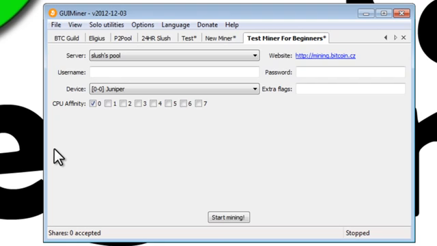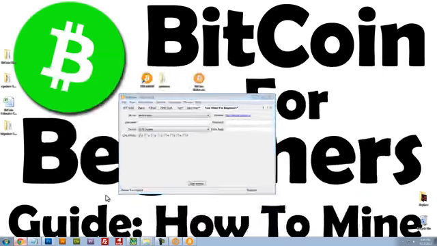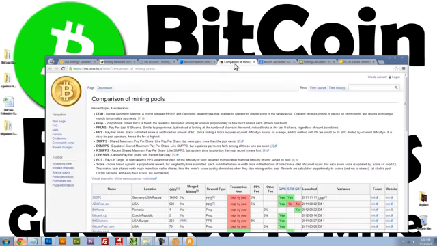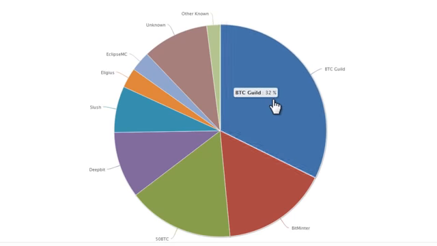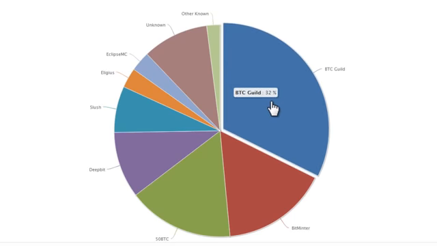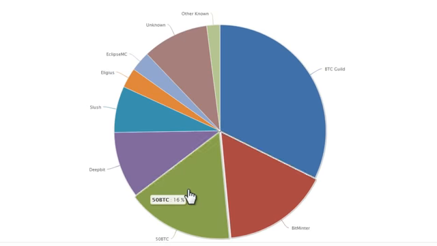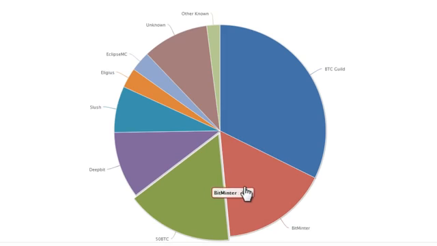Well, what's a pool? Well, a pool is basically a collective network of computers that are all working together to solve blocks of information to receive Bitcoin. Now, there are a number of different pools out there. This is a really good chart of the pools that are currently available. BTC Guild is the largest pool, followed by, I believe, Bitminter and 50BTC, which look like they're equal at 16%.